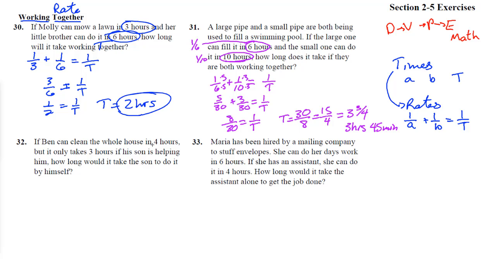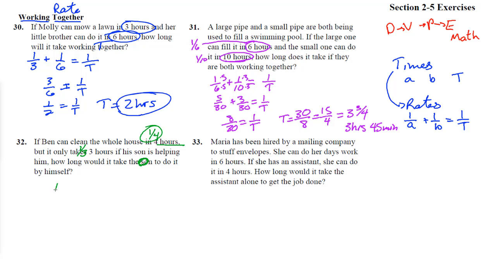Number 32. Ben can clean the whole house in 4 hours. So that means he can do 1/4 of the house every hour. That's his rate. But it only takes 3 hours if his son is helping him. So the total rate is 1/3. This is the total thing right here. The son, how long can he do it by himself?